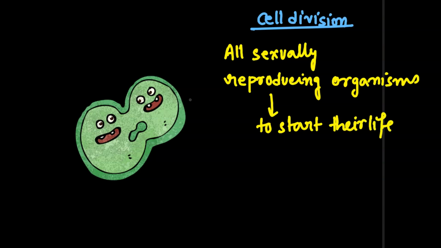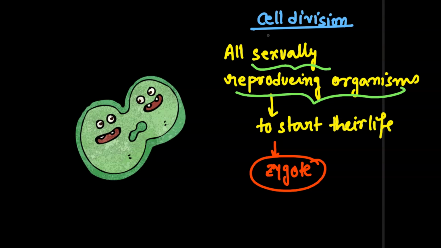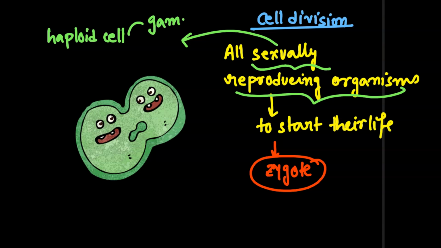Because every sexually reproducing organism starts its life through a zygote, and how this zygote came up is a different story. As we all know, sexually reproducing organisms have a haploid cell, called a gamete. For male it is the male gamete, for female it is the female gamete.